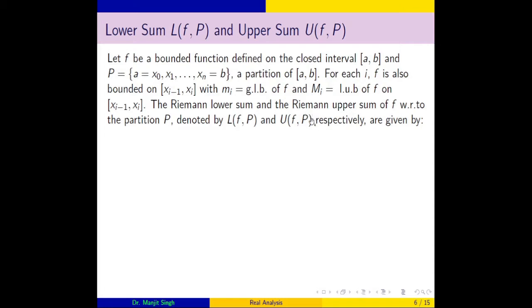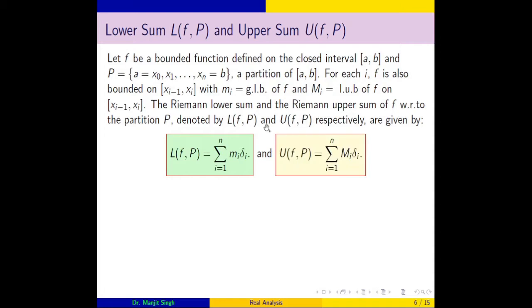So now we define the Riemann sum, lower sum and upper sum. It is very easy to define. We take m_i, the greatest lower bound of f in the interval [x_{i-1}, x_i], multiply Δ_i with it and add all these values: m_1Δ_1 + m_2Δ_2 + ... + m_nΔ_n. Then we get a real number, and that real number is denoted by L(f, P) and known as the lower sum or Riemann lower sum.